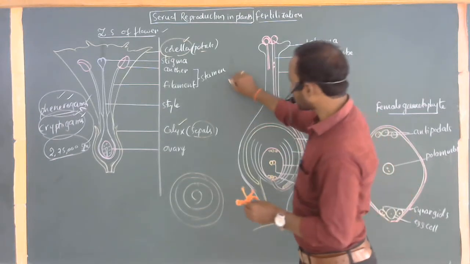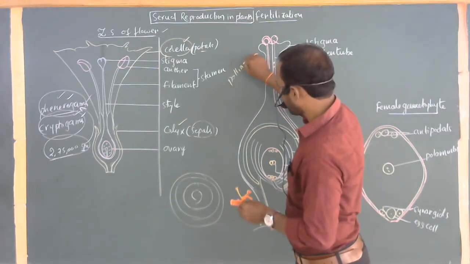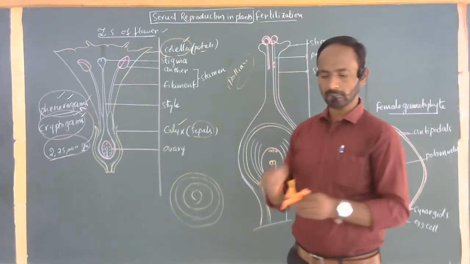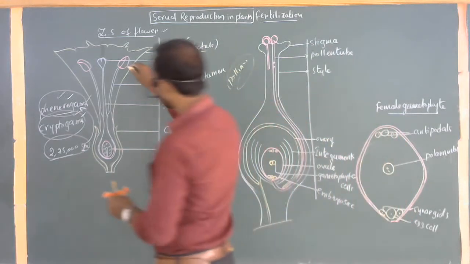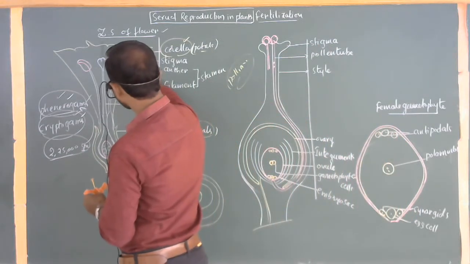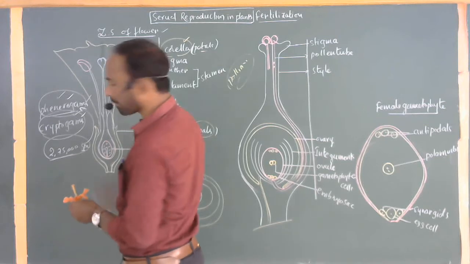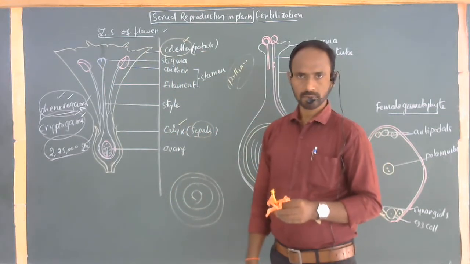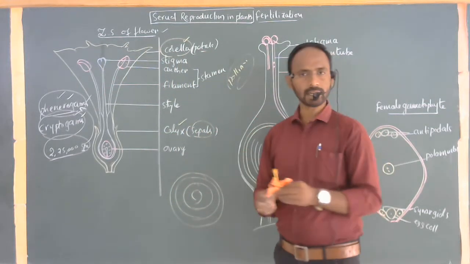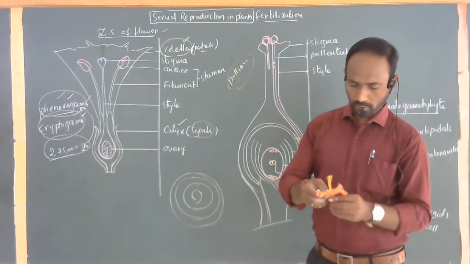Do you know what is the process of pollination? Transferring of the pollen grains from the anther to stigma is called pollination. So for example, this is called an anther. Transferring of pollen grains from the anther to stigma is commonly called pollination. For the pollination, this kind of bright color is necessary. Okay, we can remove this particular one.